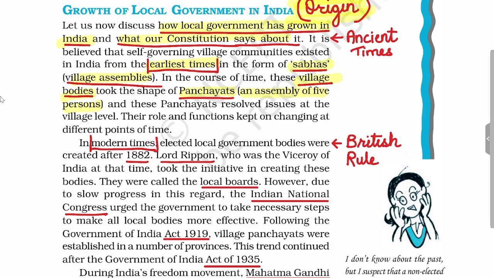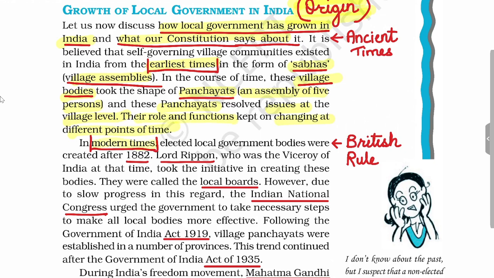This kind of group of five people will resolve issues at the village level. And their role and functions kept on changing with time.